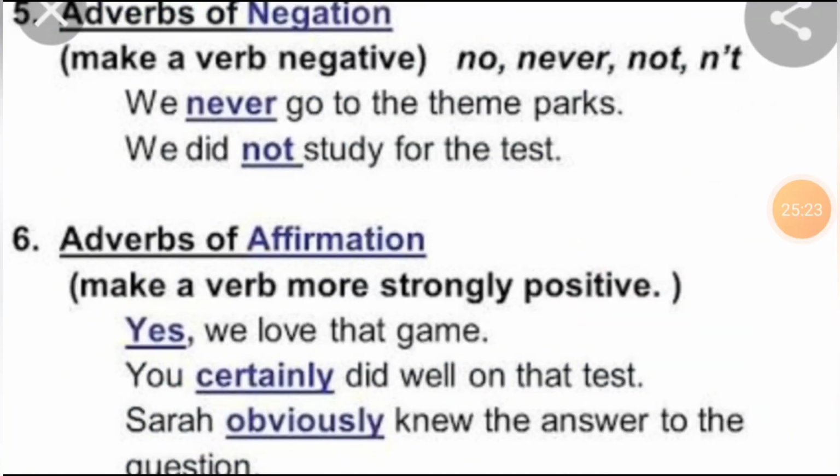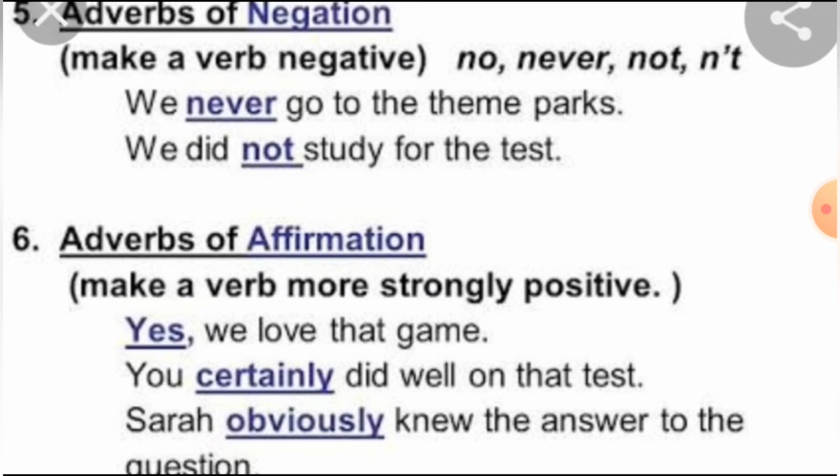See, students, some more examples we will see about the negation and affirmation. See the example, adverbs of negation make a verb negative. So what are the words we will use for negative? No, never, not. So we will use that, isn't it? We never go to the theme parks. We did not study for the test. So never, no, not, all these words are used for negation.